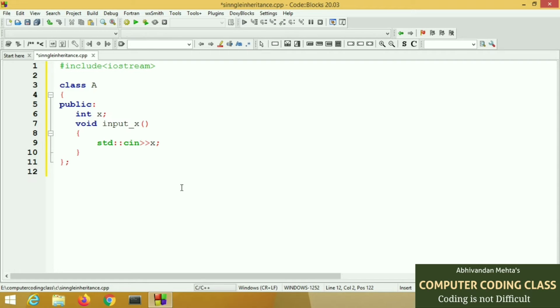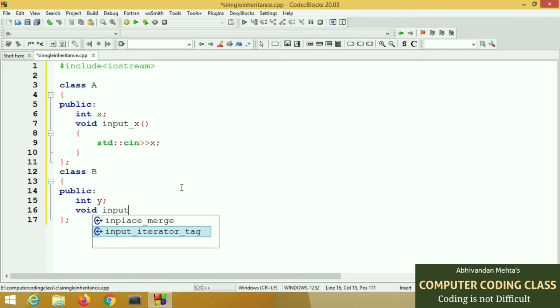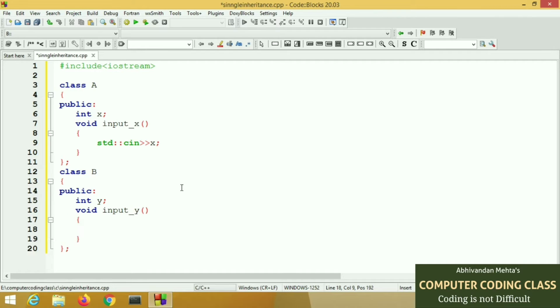Next, we will create the second class, whose name is B. In this class, we will declare one variable named y in public mode, as well as create another function named input_y to insert values in y. This is the second level.